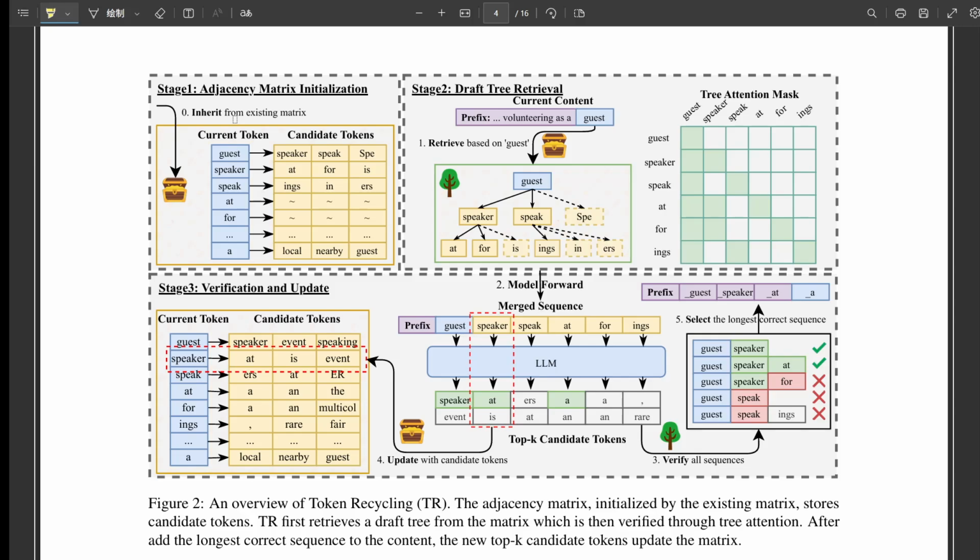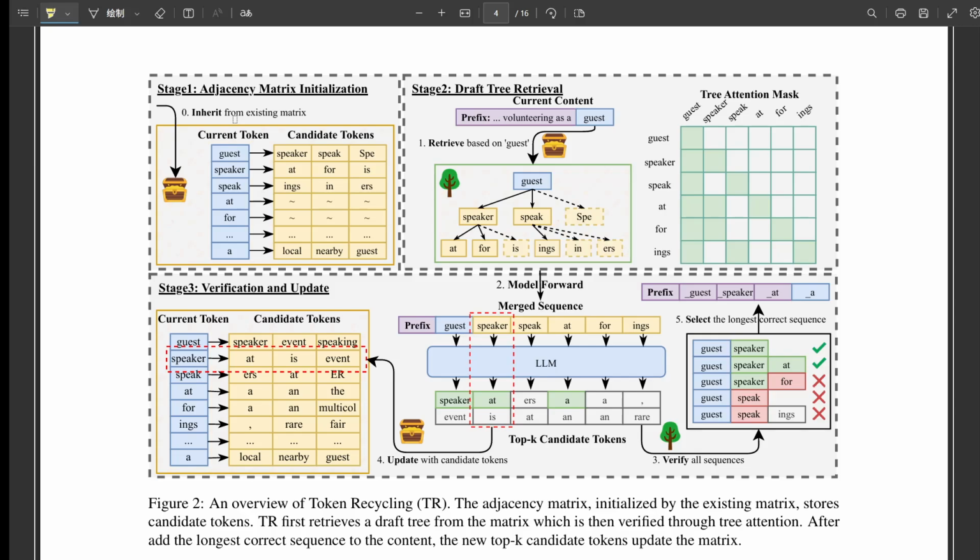How does that stack up against those other methods we discussed? It blows the other training-free methods out of the water. The sources say it's over 30% faster speedup compared to things like Lookahead or REST. But maybe even more impressive, it actually beats Medusa on average by about 25%. And Medusa is a well-known method that requires additional training. Whoa. Okay, so a train-free method is beating a trained method by a good margin. That really speaks to the cleverness of the recycling idea.